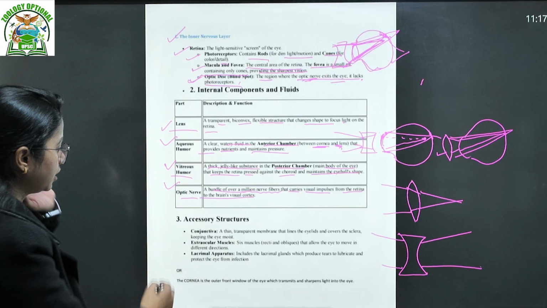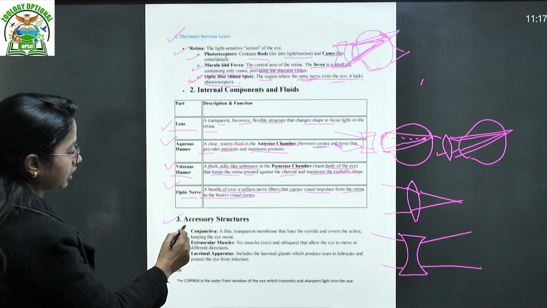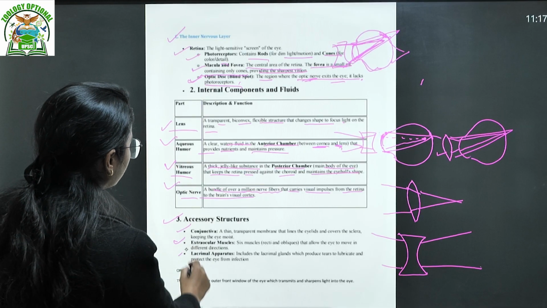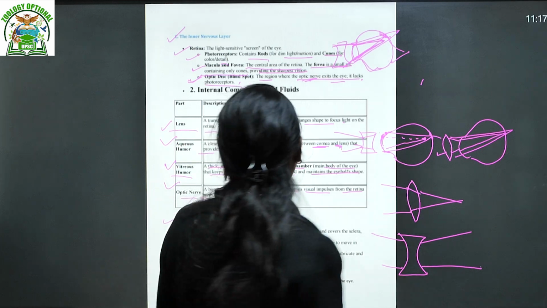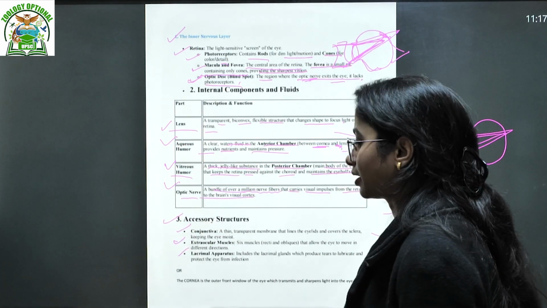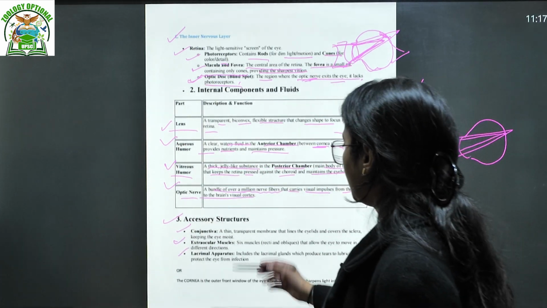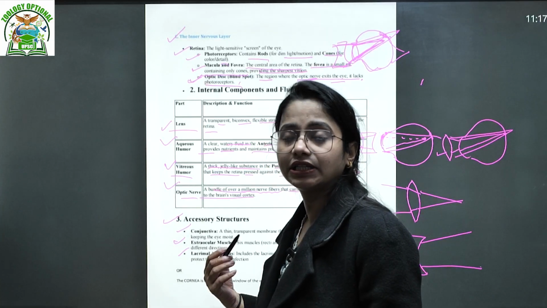Okay. Next, the accessory structures: the conjunctiva, extraocular muscles and the lacrimal apparatus. Of course, we know about the lacrimal, that is here, where the tear gland is.